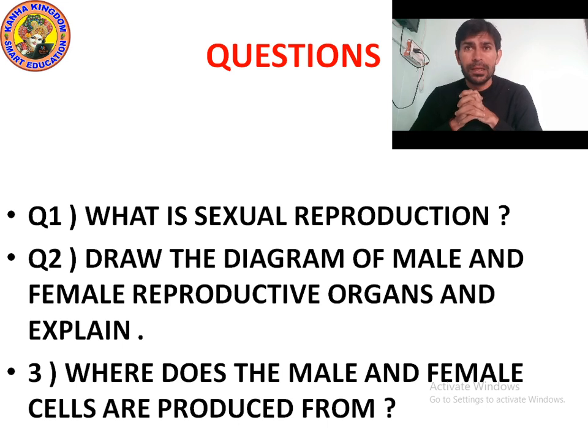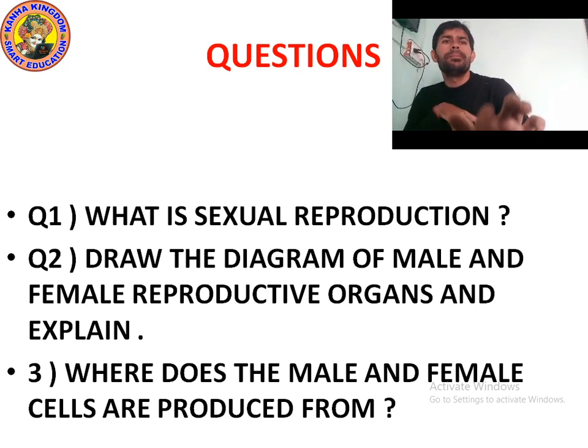In the same way, in the female, a pair of ovaries is present. And the uterus is also present. Apart from these, there are the cervix, the vagina and the endometrium. Okay, these are the parts.